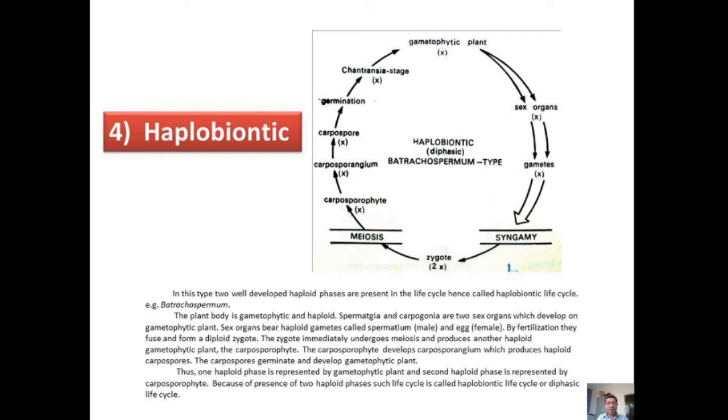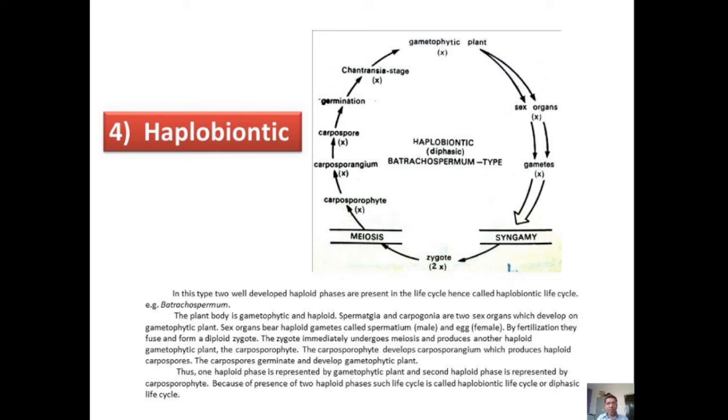Sex organs bear haploid gametes called spermatium, that is the male, and egg, that is the female. By fertilization, they fuse and form a diploid zygote. The zygote immediately undergoes meiosis and produces another haploid plant, called the carposporophyte.